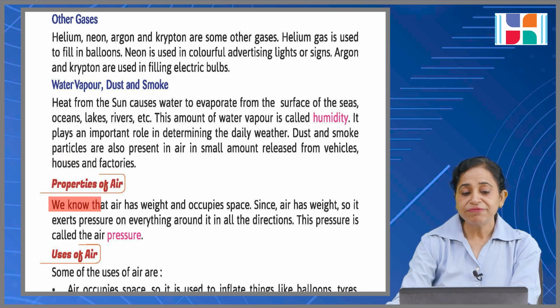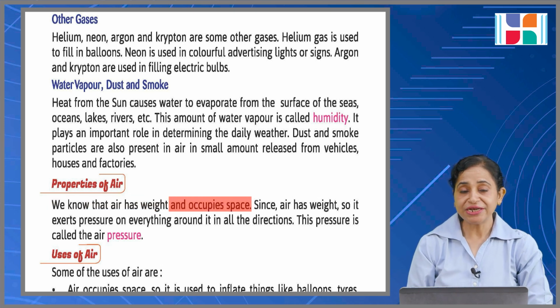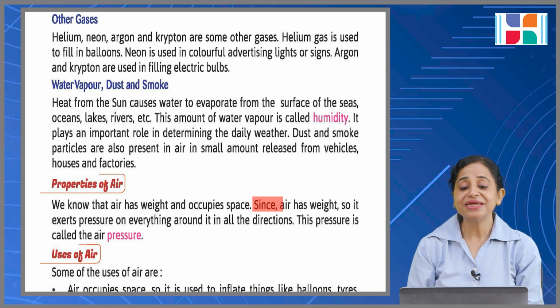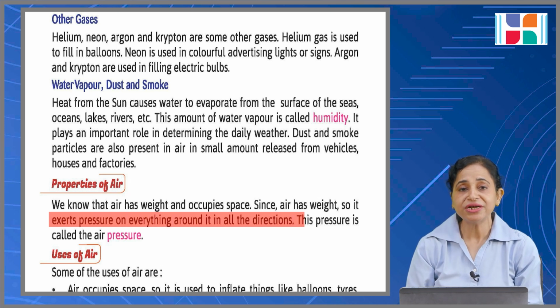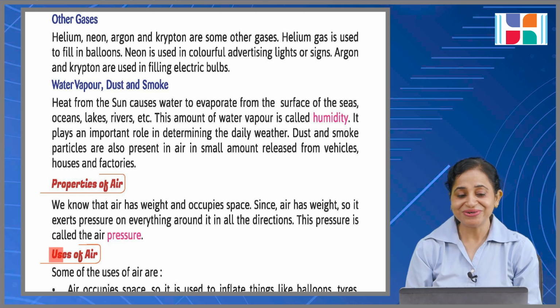Properties of air. We know the air has weight. हाँ जी, सबको पता है एयर में वेट होता है. Occupy space and ये स्पेस भी कवर करती है. Since air has weight, so it exerts a pressure on everything around it in all the directions. This pressure is called air pressure.